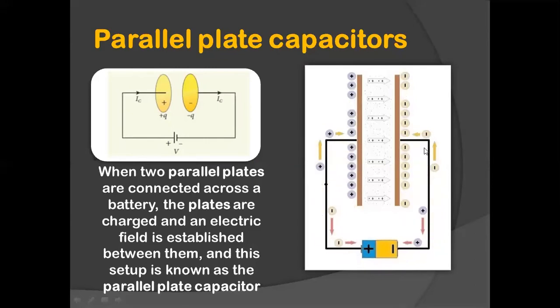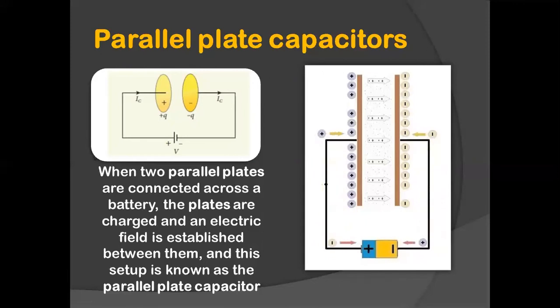What will happen eventually? There will be a flow of charge. What actually will happen here is very interesting. Both these parallel plates, if you consider this as plate A and this as plate B, they will get loaded with charges. One side with a negative charge and the other side with a positive charge.